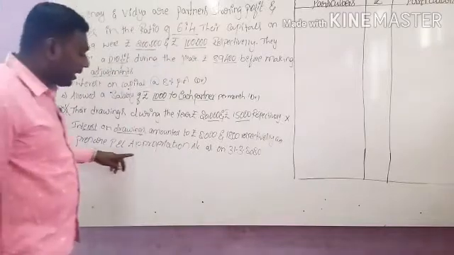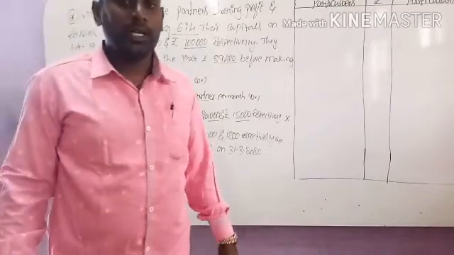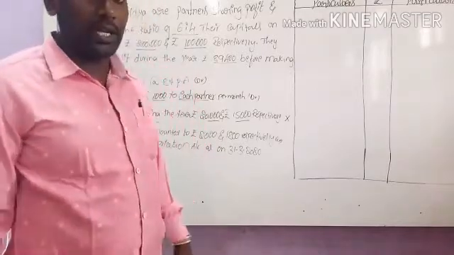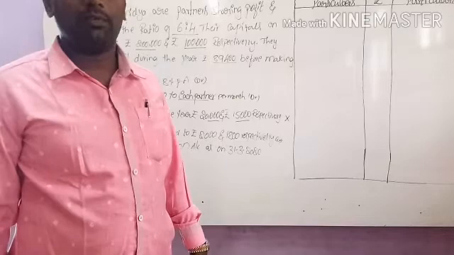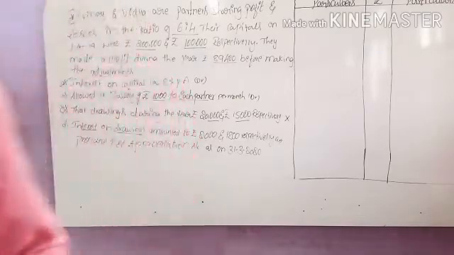Finally, prepare the profit and loss appropriation account as on 31st March 2020. This is the information we are given. With the help of this information, we have to prepare the profit and loss appropriation account.